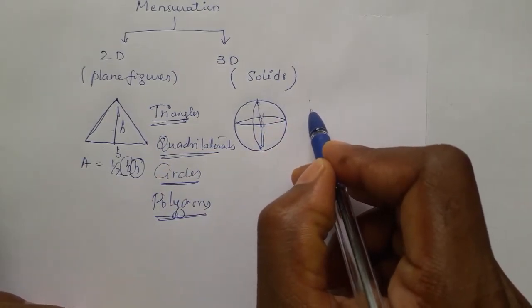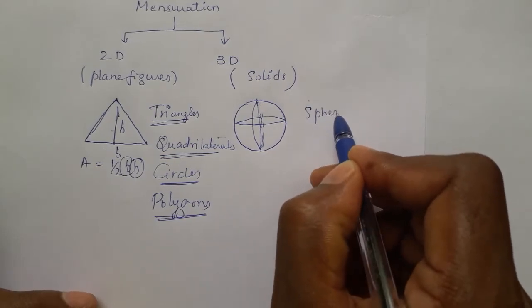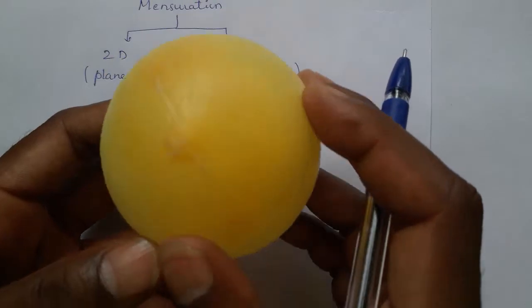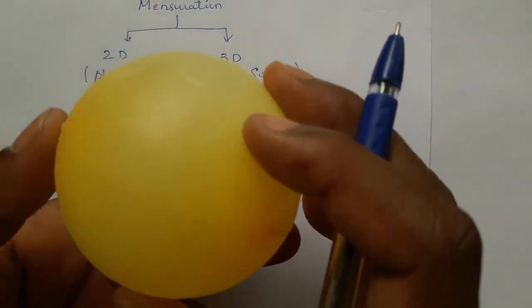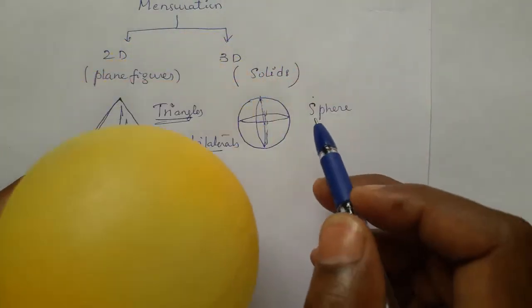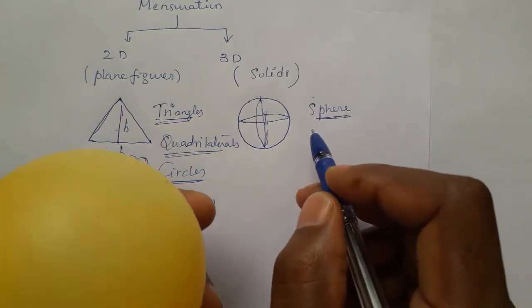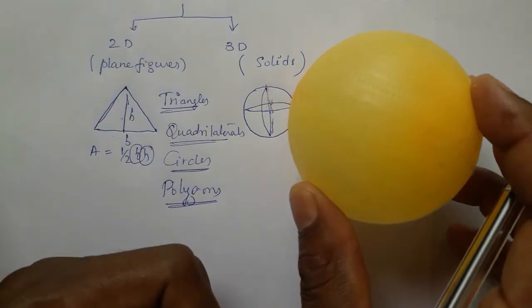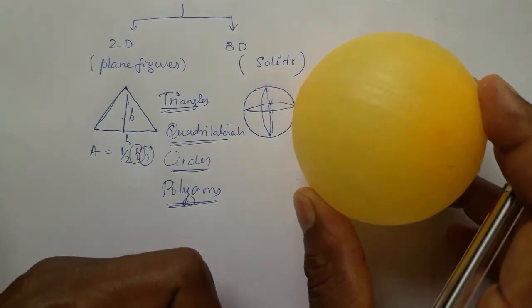Three-dimensional figure examples are the sphere, that one as I showed you here, in the shape of the earth. It is similar to the earth shape, not exactly a sphere. Sphere is the best example of three-dimensional, because you cannot draw a sphere on a plane, for example paper.